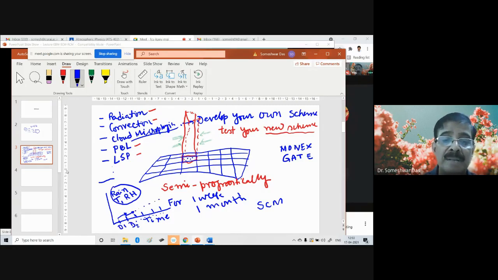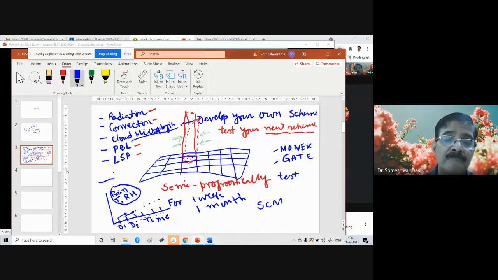You march ahead for all time steps, either for the whole week or for the whole month that you have got the observations from such field experiments. So this is called the semi-prognostic test. Semi-prognostic test. Okay. You're not integrating your model continuously from here to there to there to all time steps, but you are stopping at every time step.